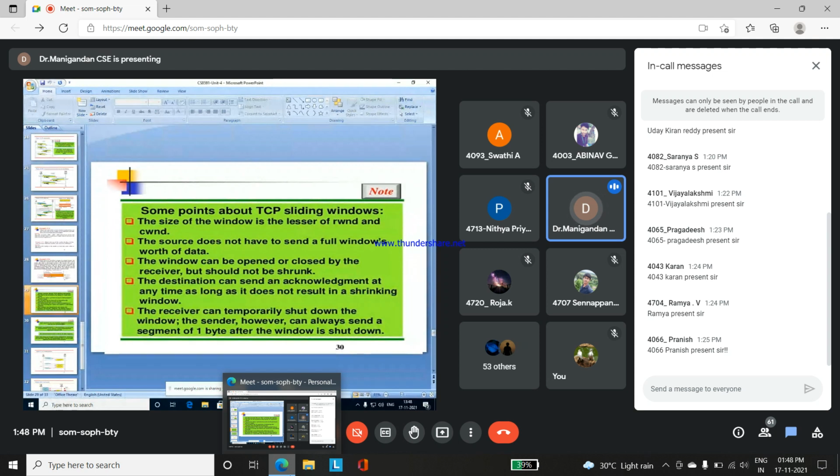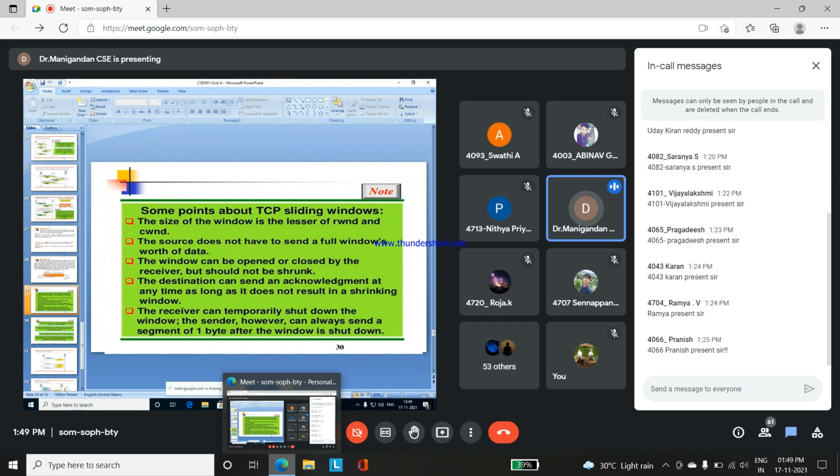The destination can send an acknowledgement at any time as long as it does not result in the syncing window. Syncing window means there will be a delay between the server and client, based upon the window size, so no acknowledgement can be received from the server side or client side. That is the syncing window. The receiver can temporarily shut down the window. The sender, however, can always send a segment of 1 byte after a window is shut down.